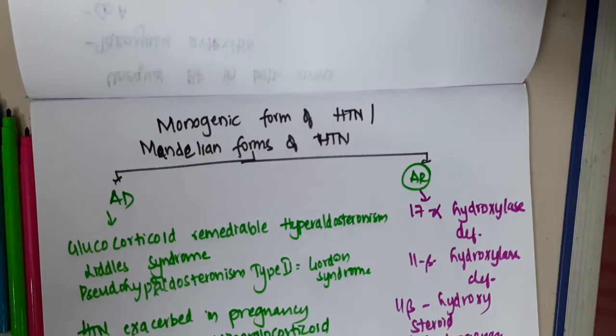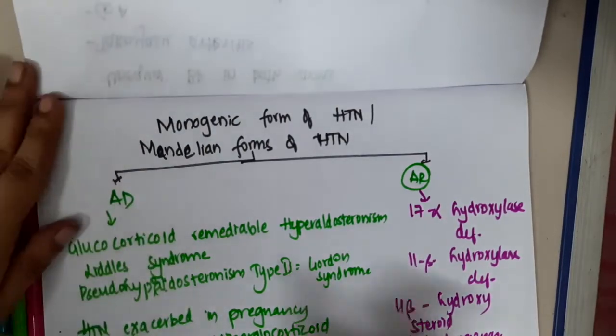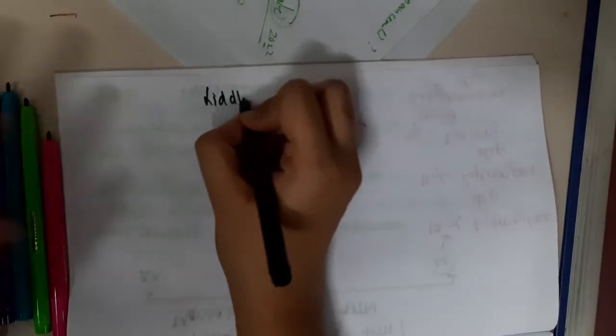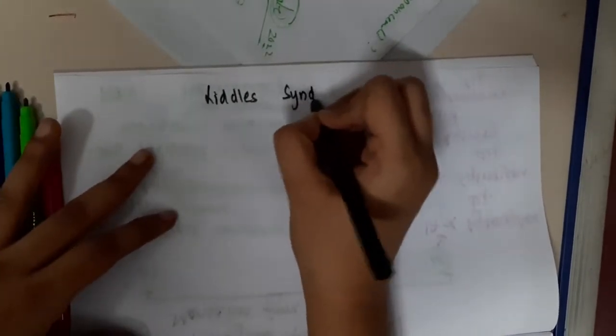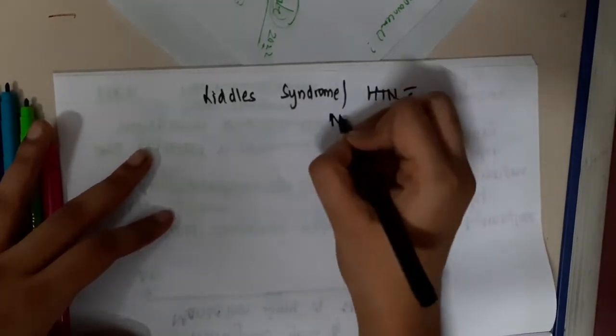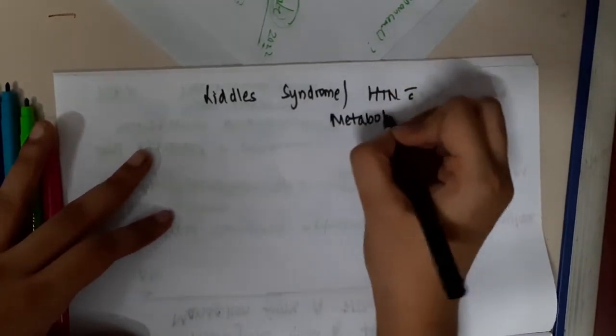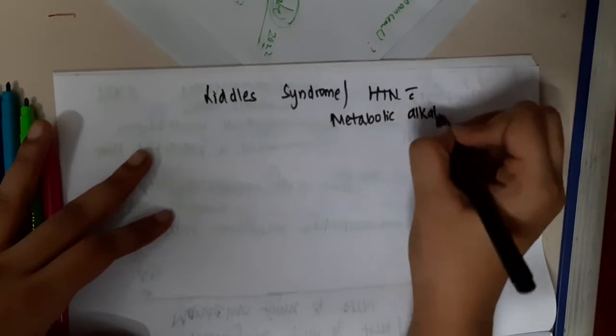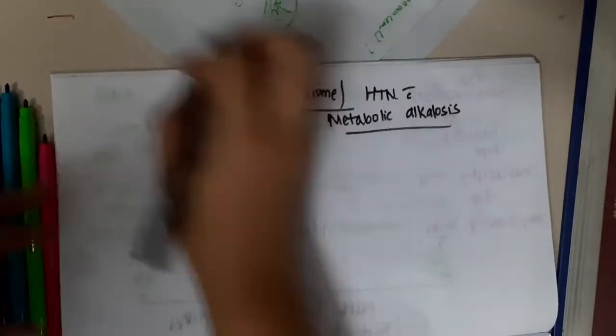Now let us learn some important points about Liddle's syndrome. Liddle's syndrome is also called hypertension with metabolic alkalosis.